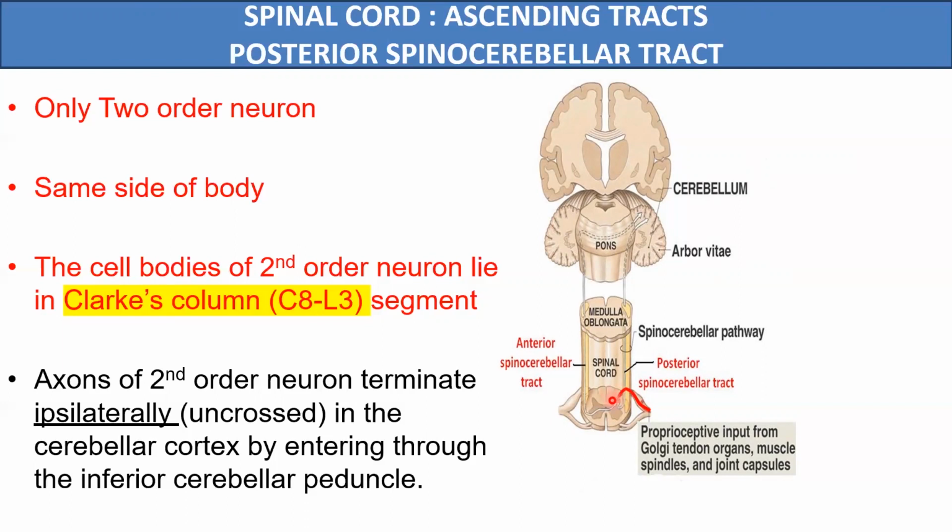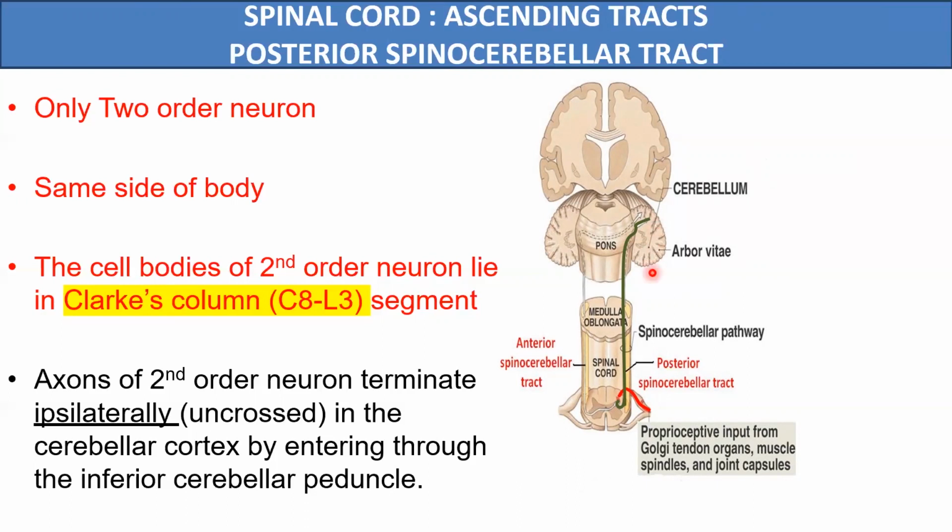The axons of the second order neuron start from the dorsal horn of the spinal cord, as we see in this green color, and these axons ascend as the posterior spinocerebellar tract. These tracts ascend on the same side of the spinal cord, and they travel up to the inferior cerebellar peduncle, and they reach the cerebellum of the same side.